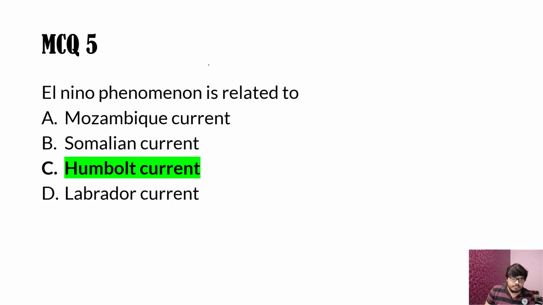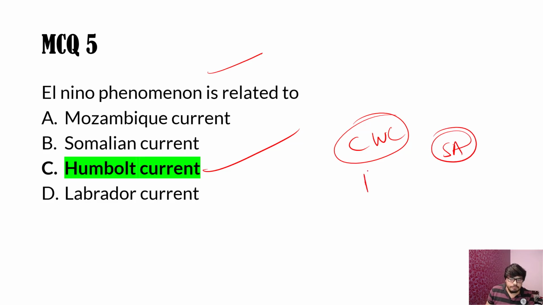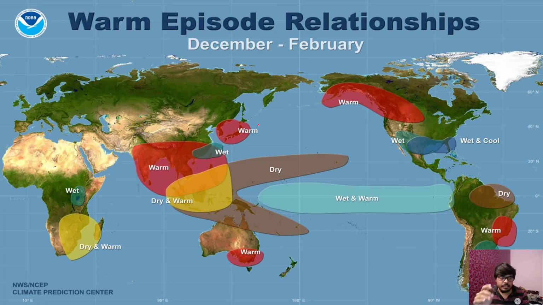El Nino phenomenon is related to the Humboldt current. It's a cold water current on the Peruvian coast. Peru is a country in South America, so it is also called the Peruvian current or Humboldt current, as we can call it. El Nino is a phenomenon related to monsoon. When it is an El Nino year, as they are saying this year 2019 would be an El Nino year, the monsoon may remain very weak this year. So the Humboldt current is related to that.